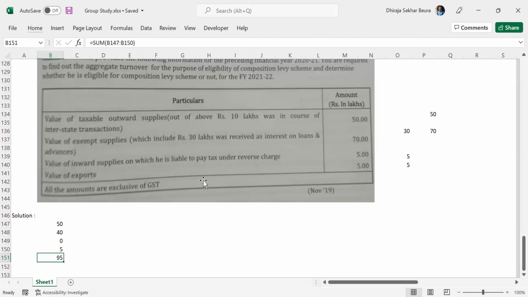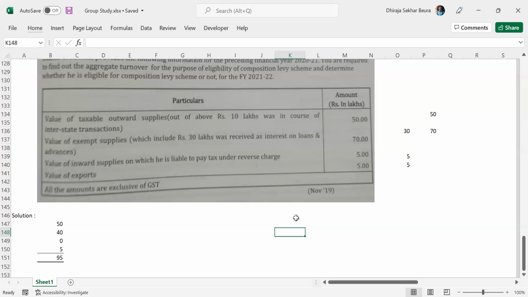So if he's doing business within the intrastate, within the state, and if there's no export, then he is eligible, right? Yes, then he is eligible. Even if you are making a sale of only 10 lakhs, but those are interstate, you are not allowed.